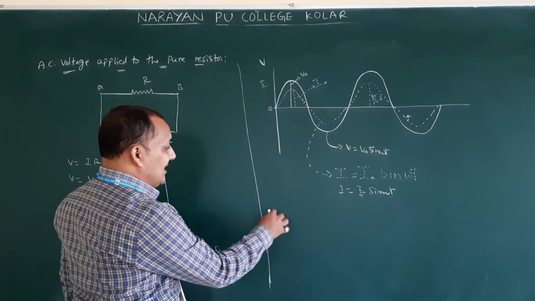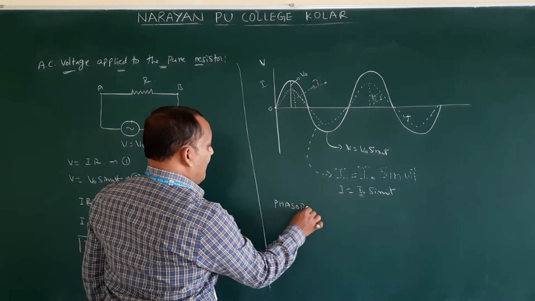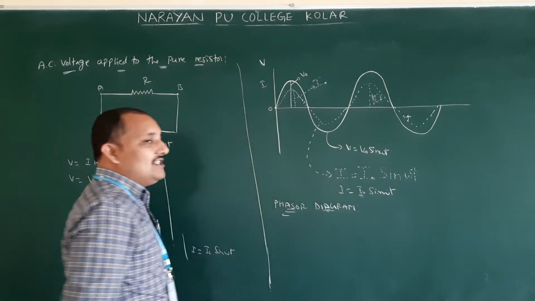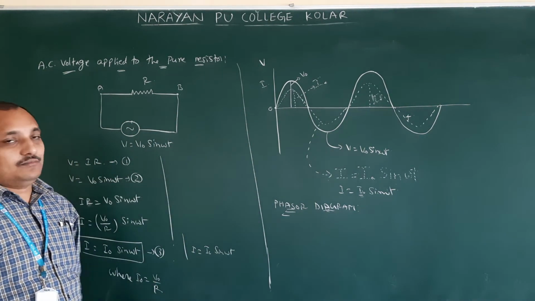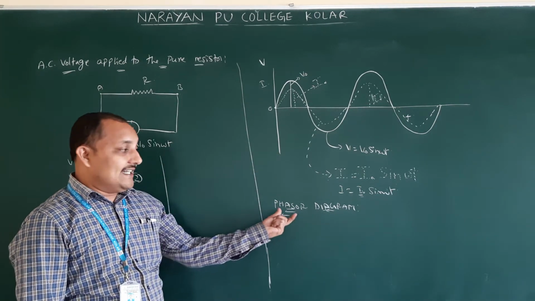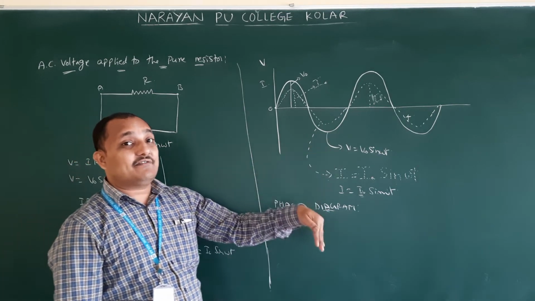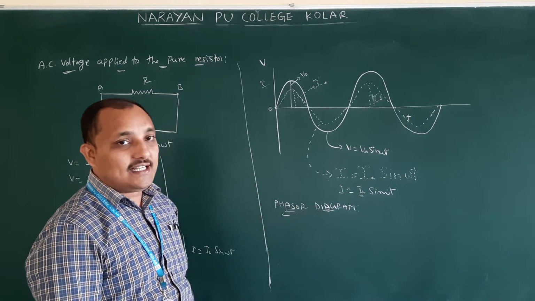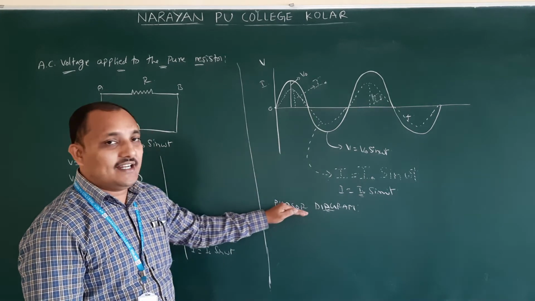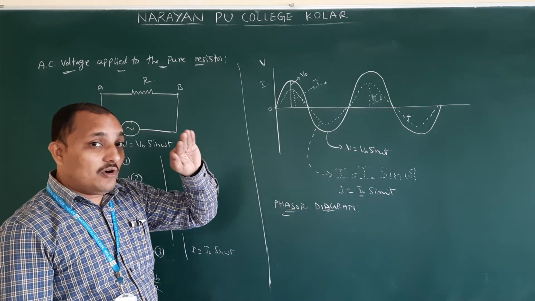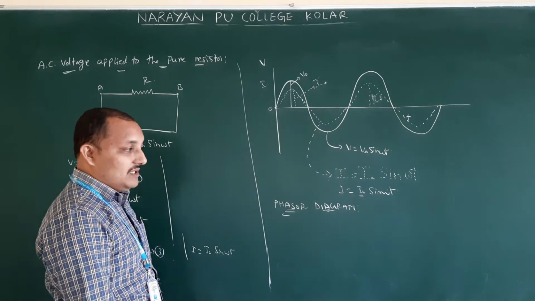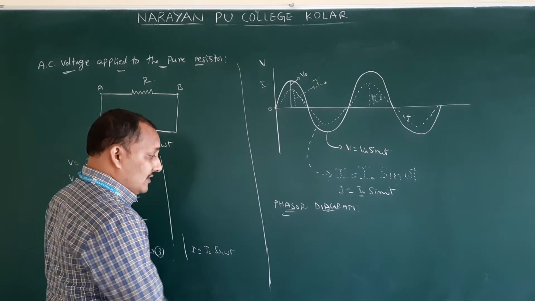Now we will represent the phasor diagram. What is a phasor diagram? Here voltage and current are both scalar quantities. We will represent them like vector quantities, for our convenience. The diagram which represents voltage and current in vector notation, we call it a phasor diagram. They won't ask for the definition. Just the diagram we are drawing, we call it a phasor diagram. Both voltage and current we are showing as vector quantities for our representation, because current and voltage are always scalars only.